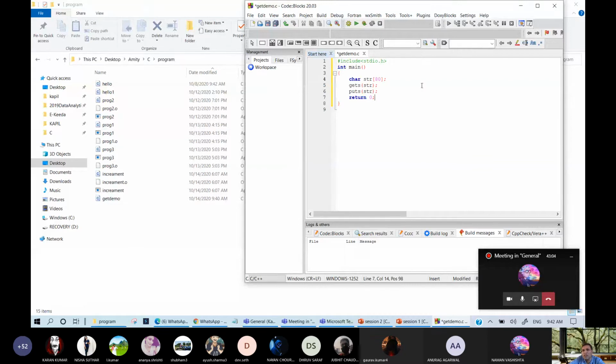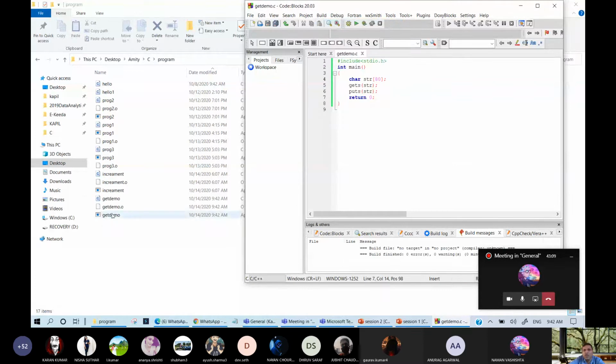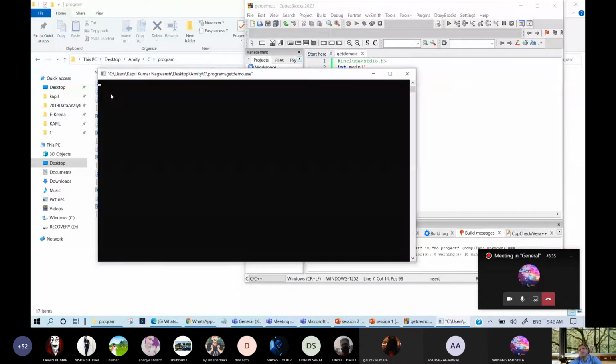In this screen, I am going to build. It will create one file, get demo.o, that is your object or intermediate file. It is not executable, but it is used for linking the library. Then if we run this program using this button or build and run, it will show a blank screen. I am typing.